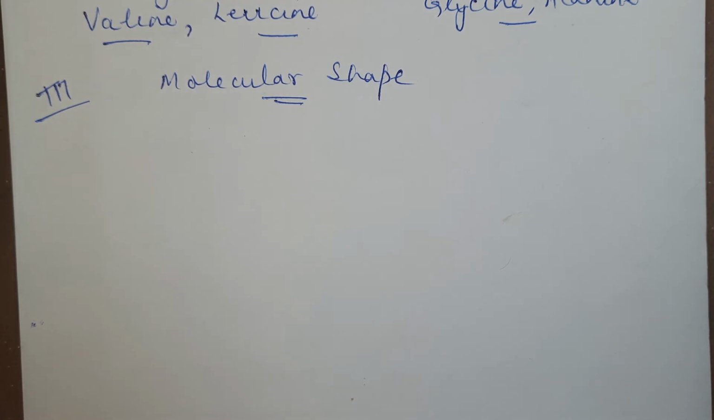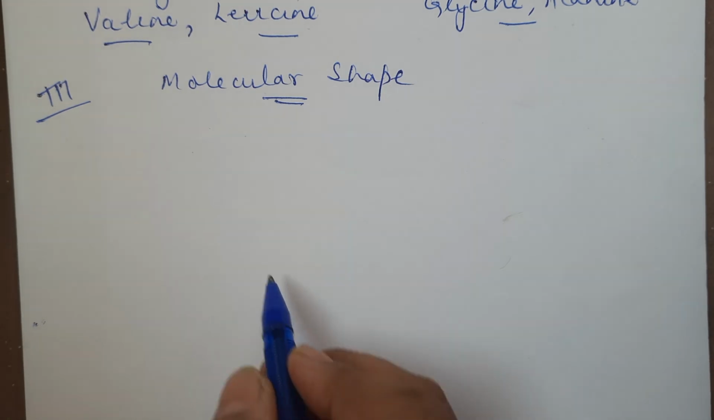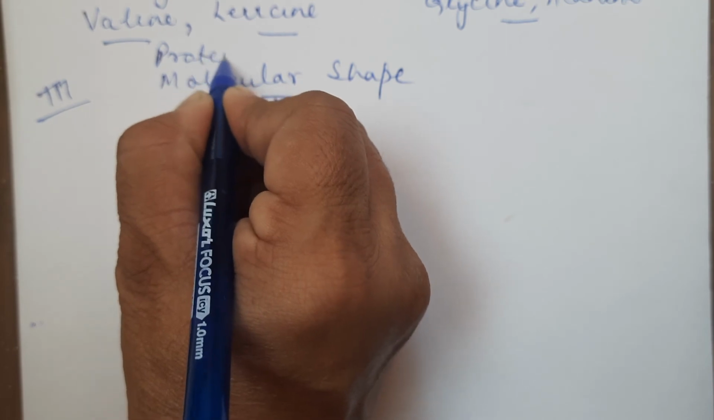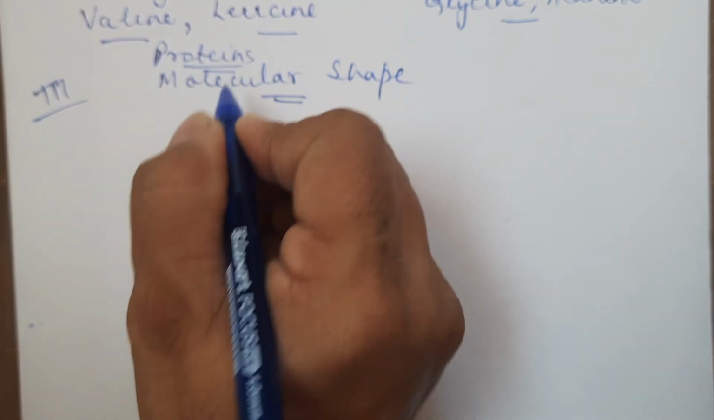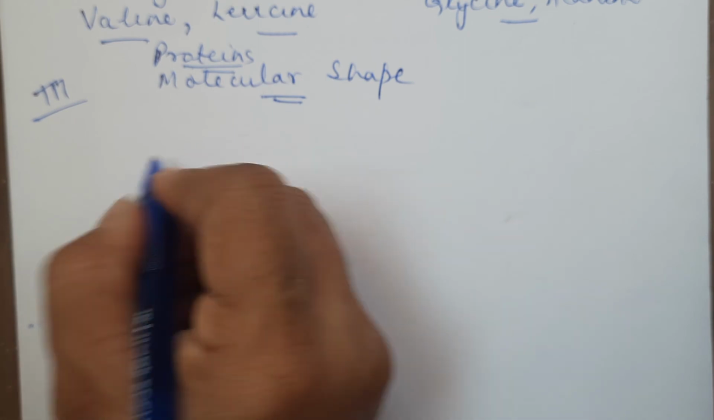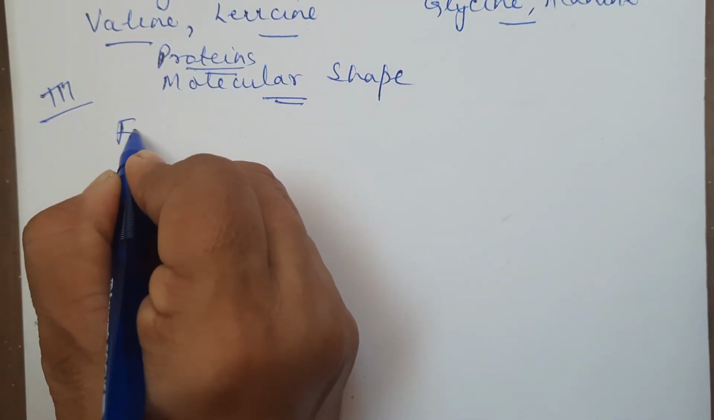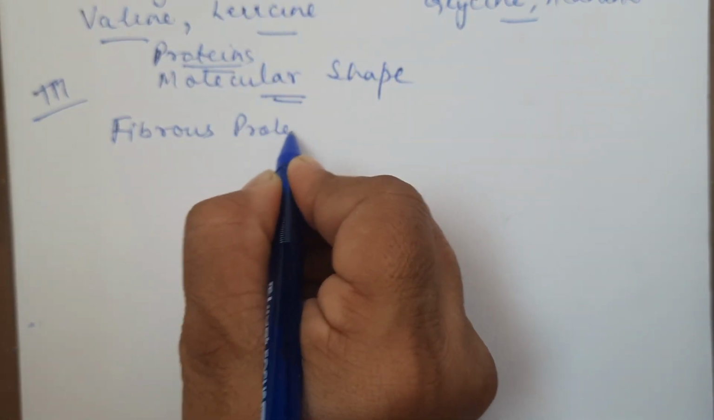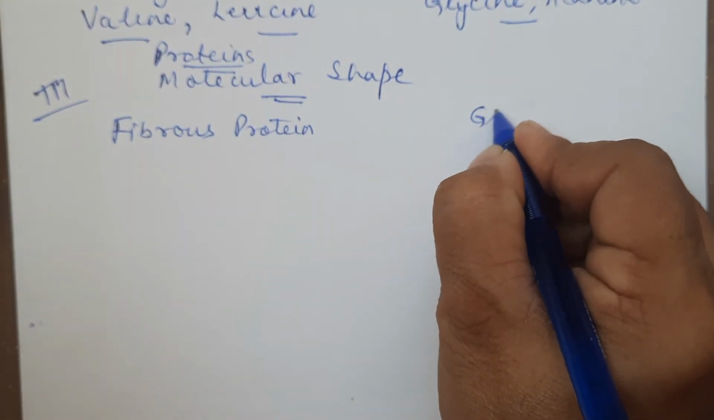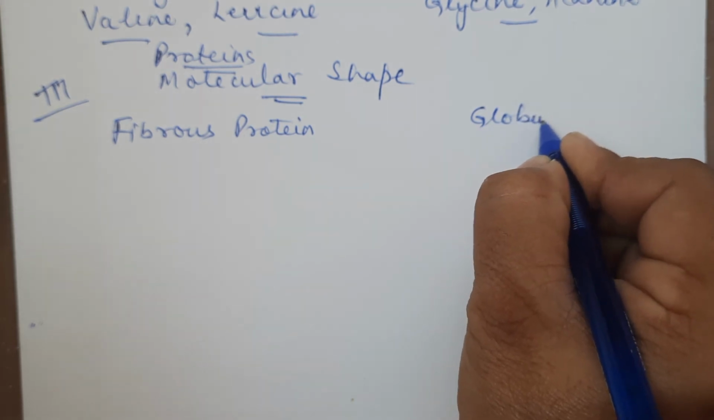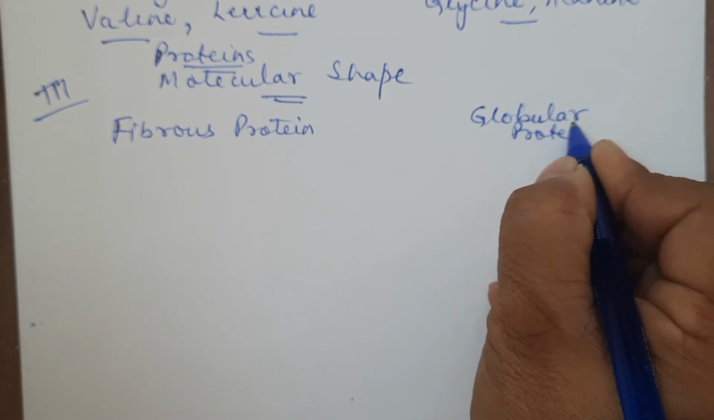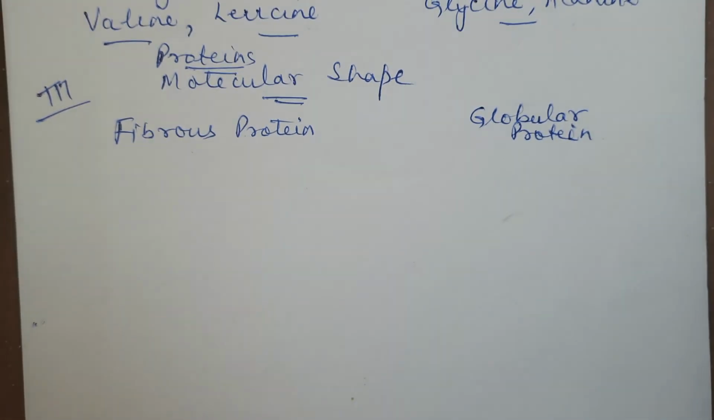But I am teaching here because what is the main component of the protein is amino acid, right? So this is the classification of protein, we can say. On the basis of the molecular shape, proteins can be classified into two. One is fibrous protein, and another one is globular protein. As the name itself says, fiber-like, fibrous, globule-like.